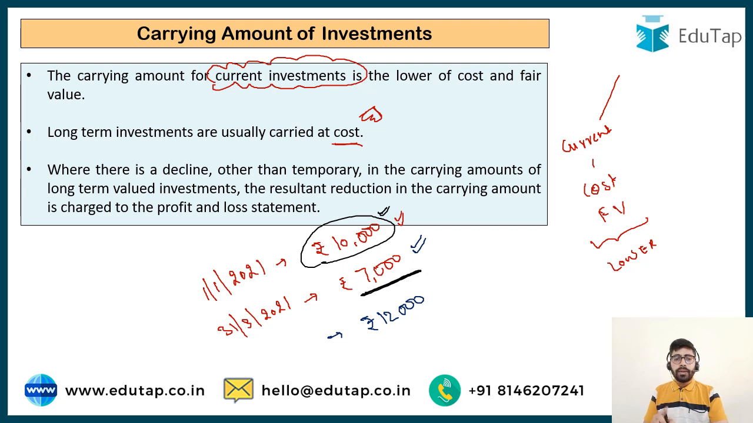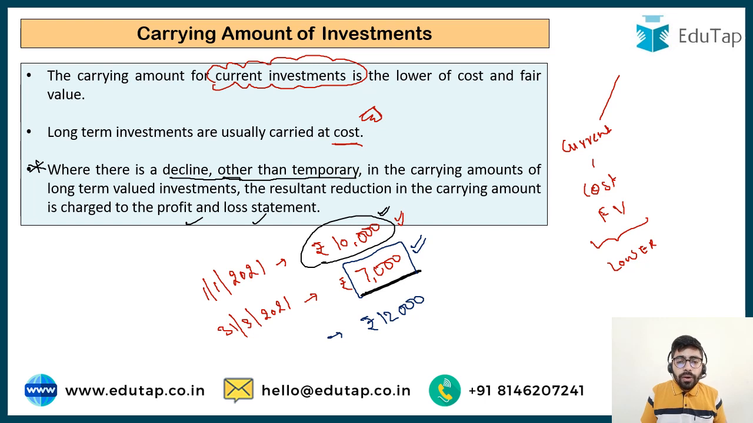But you have to remember another point which is mentioned in the accounting standard. Now the standard says that if there is a decline other than temporary, so it means if there is a permanent decline in the carrying amount of the long-term investment, then you should reduce this amount and you should charge it in the profit and loss statement. Now you bought the shares of Reliance for a very long term. You sought to keep them for a period of say 10 years. You bought them at rupees 10,000 and on 31st March 2021 the price was rupees 7,000.